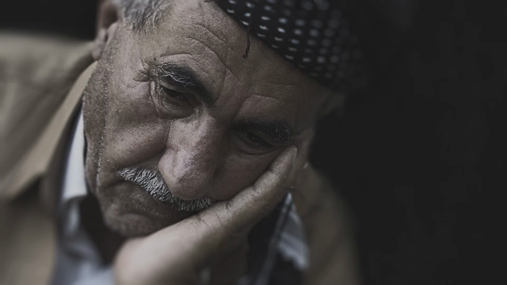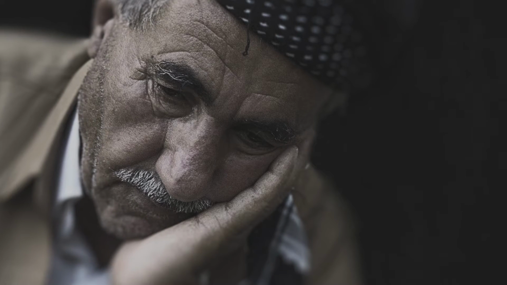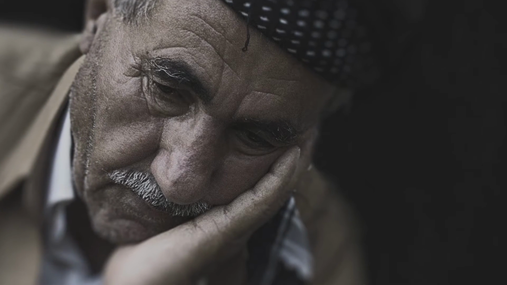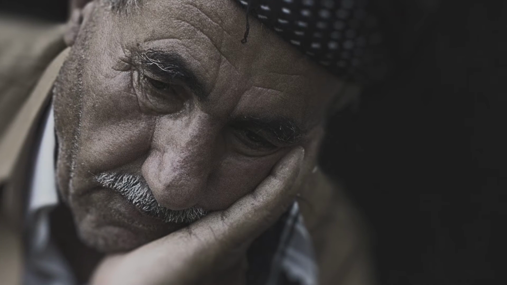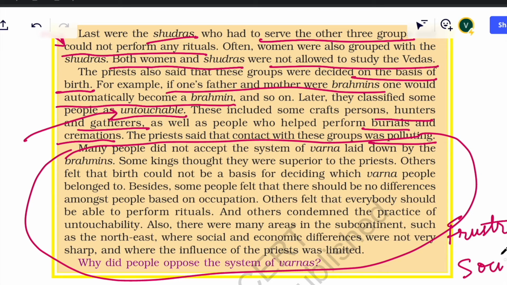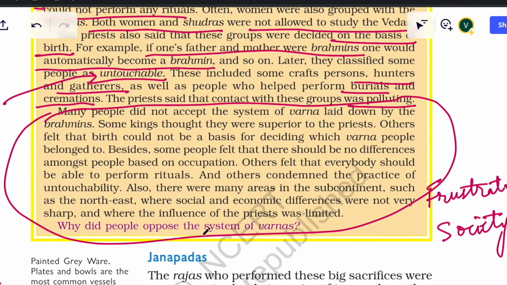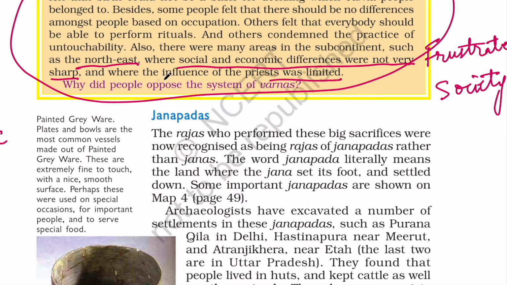People were frustrated with these discriminations and denial of rights on the basis of birth. The system of untouchability was also quite heartbreaking. But this system did not gain any strong ground in northeast India because the influence of these priests was quite less in that region. Now let's talk about Janapadas.